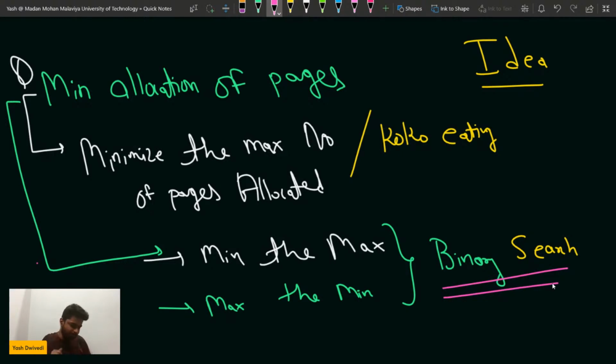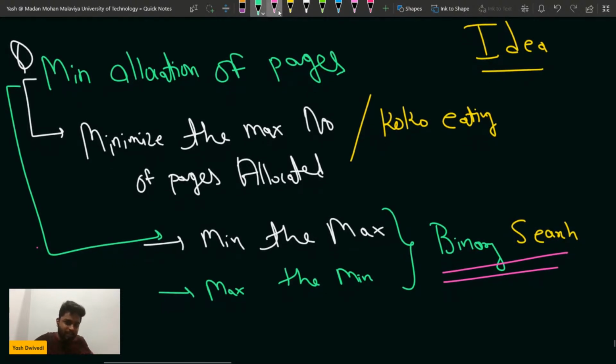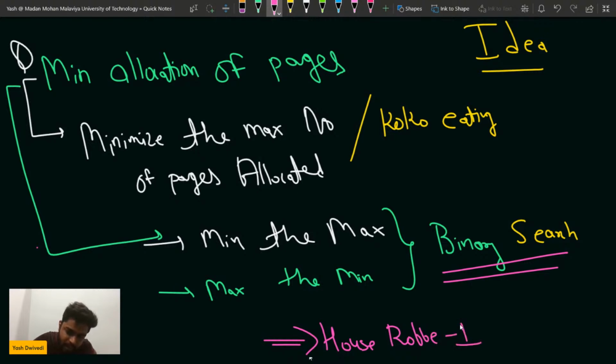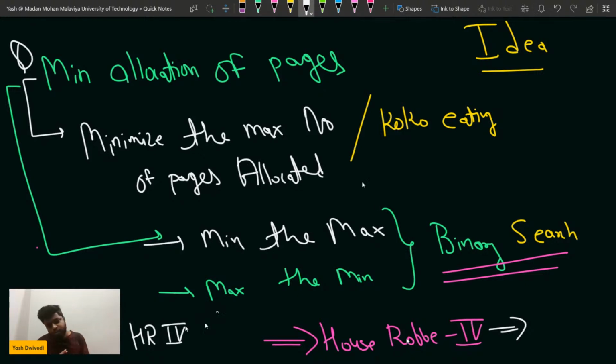There is a problem on woodcutter, I don't remember that problem. If you have heard about the house robber problems, there is a problem named house robber 4 also. In that also you have to either maximize the minimum or minimize the maximum. I cannot open that problem right now because I'm running out of time. But please write hr4 in the chat. In that also you use the binary search approach.